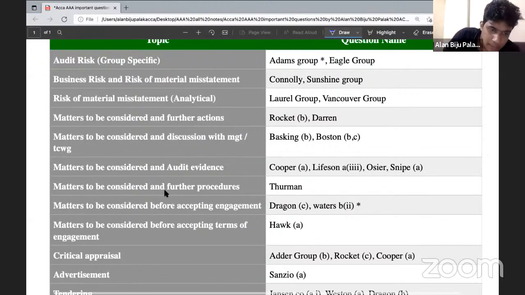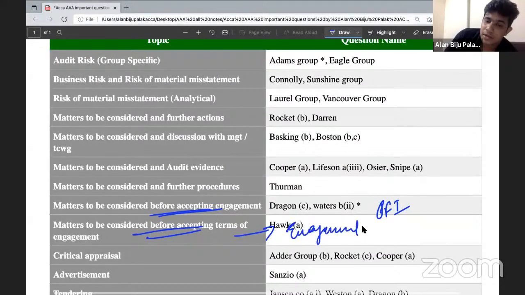Then while writing the matters to be considered before accepting the engagement, these will be common factors that you need to consider before accepting. But when it comes to PFI engagements, you need to write the specific points in relation to PFI plus general points. And when it comes to matters to be considered before accepting the terms of an engagement, it will basically be the terms of engagement letter plus the points of PFI, which must also be considered as per ISA 3400.